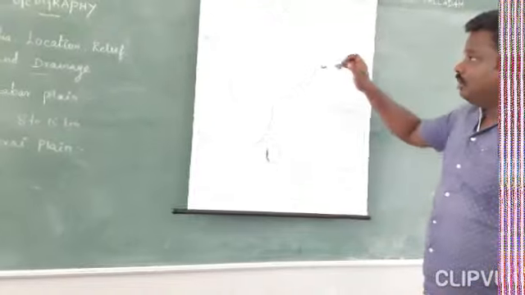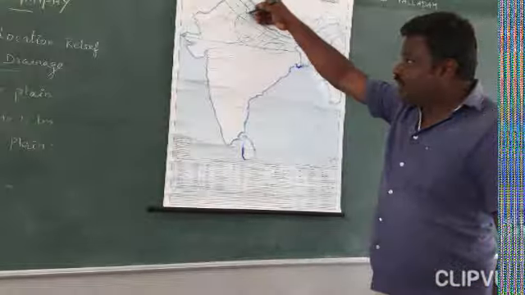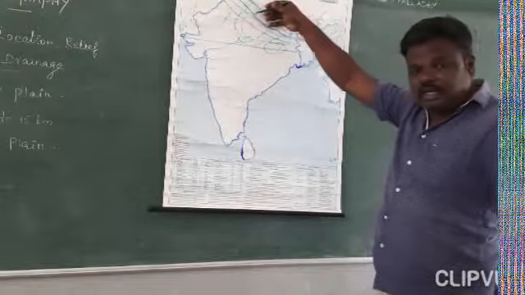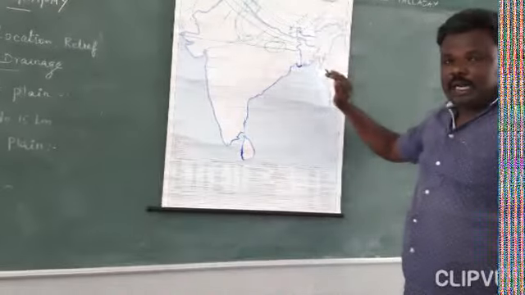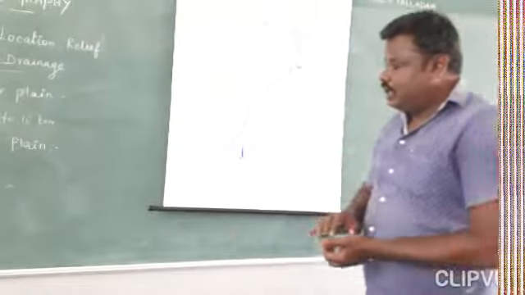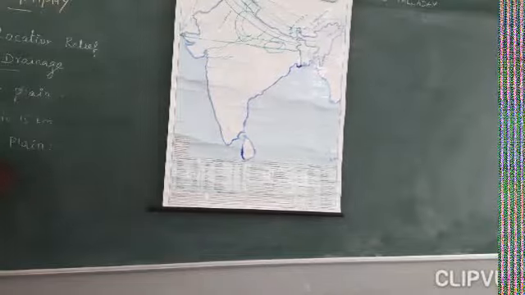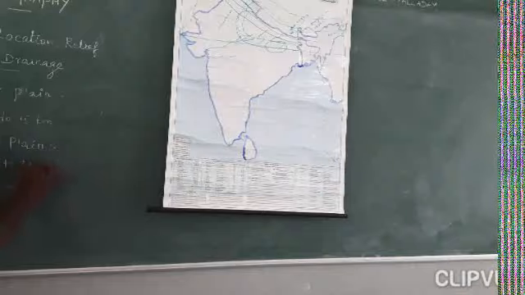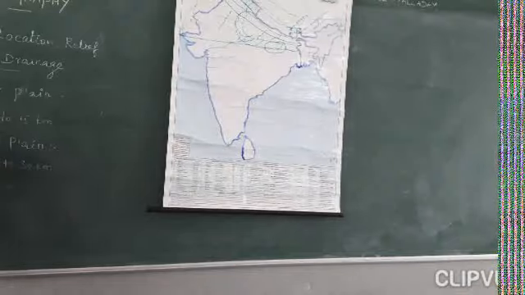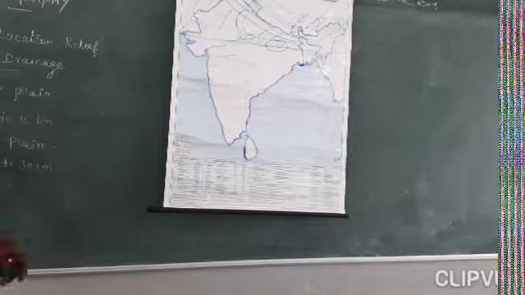At the same time, the land is fertile because many of the rivers and tributaries make the land area more fertile, and this area covers 15 to 30 kilometers. So next to the Bhabar plain, the 15 to 30 kilometer area is called the Terai plain.